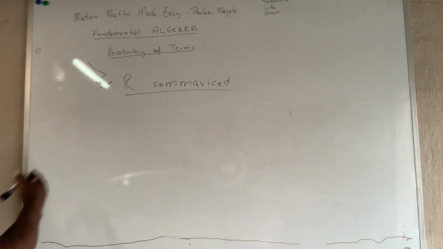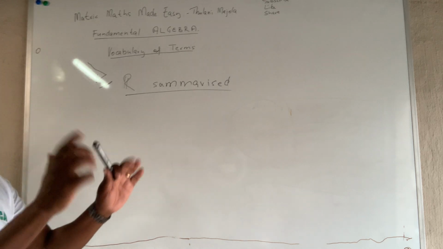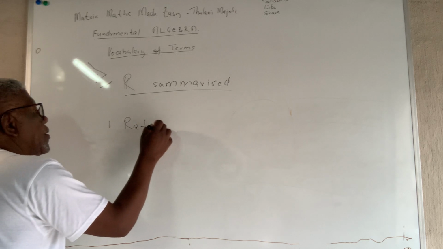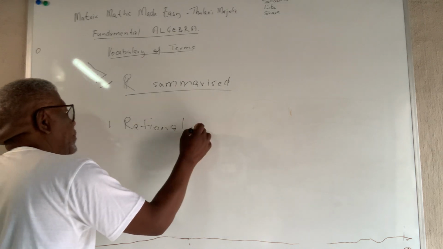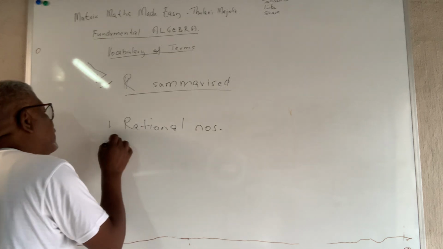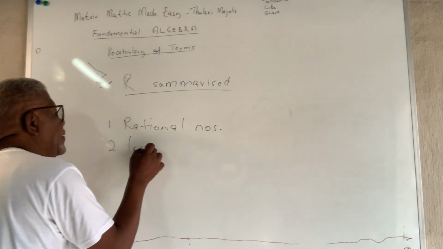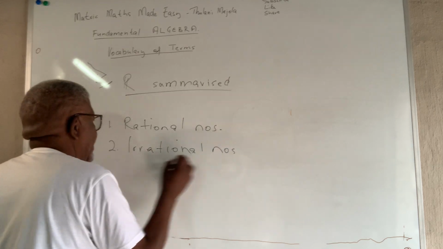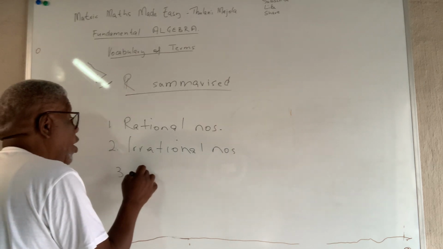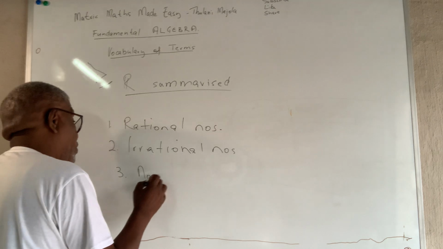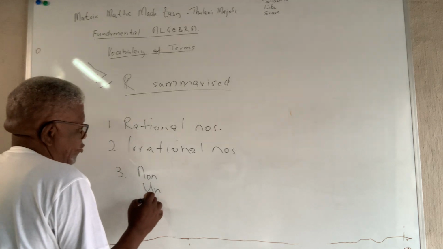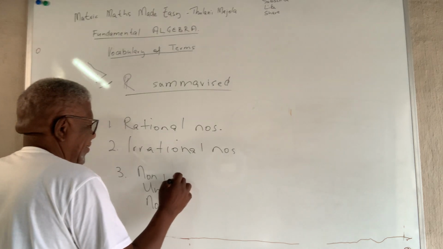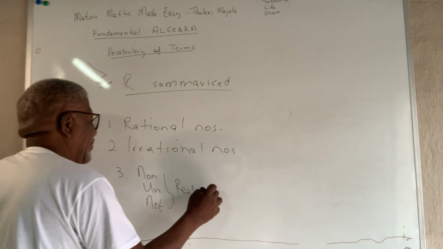Just to summarize so that everything is in your picture: we've got rational numbers, irrational numbers, and then the non-real numbers, not real numbers.